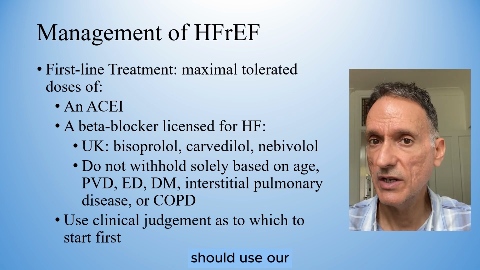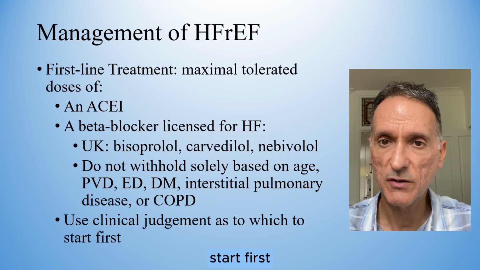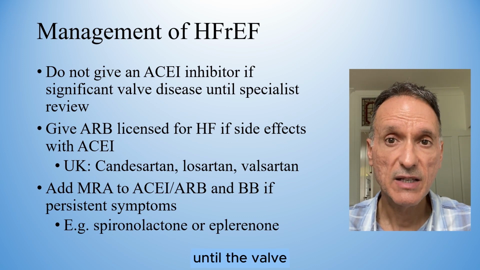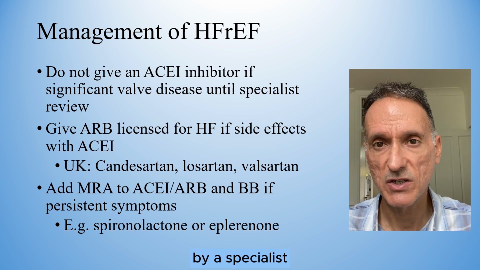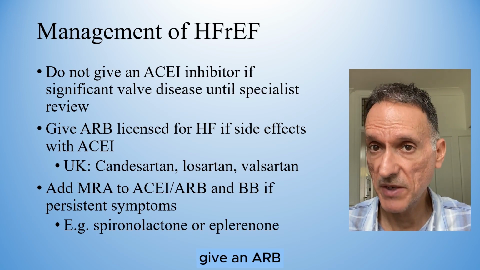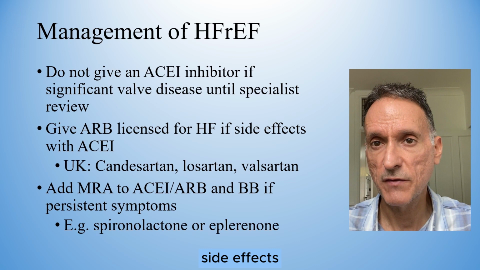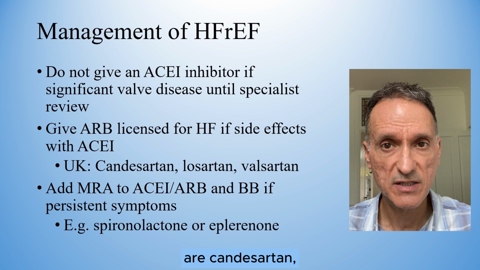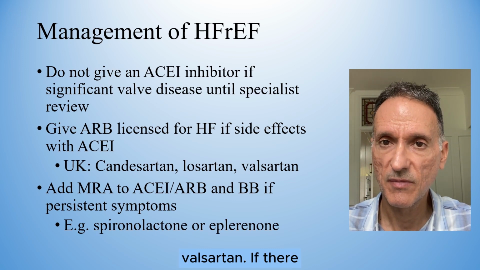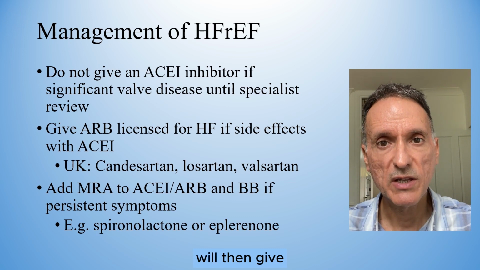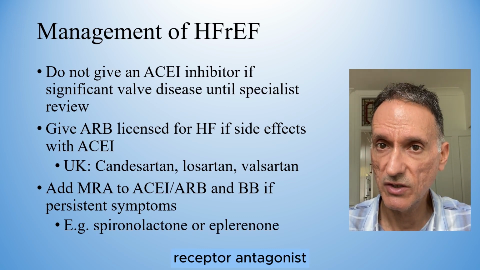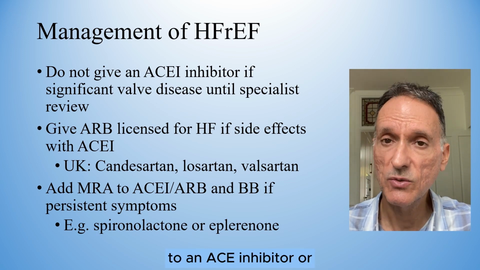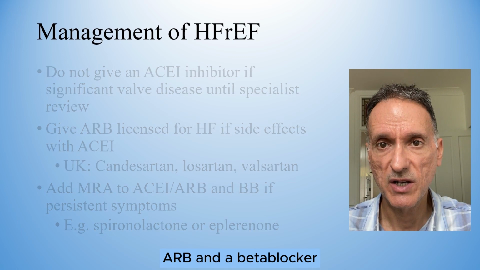NICE says that we should use our clinical judgment when deciding which drug to start first, but we will not give an ACE inhibitor if there is significant valve disease until the valve disease has been assessed by a specialist. And we will give an ARB, licensed for heart failure, if there are side effects with an ACE inhibitor. ARBs licensed for heart failure in the UK are candesartan, losartan and valsartan. If there are persistent symptoms, we will then give a mineralocorticoid receptor antagonist, or MRA, such as spironolactone or eplerenone, in addition to an ACE inhibitor or ARB and a beta blocker.